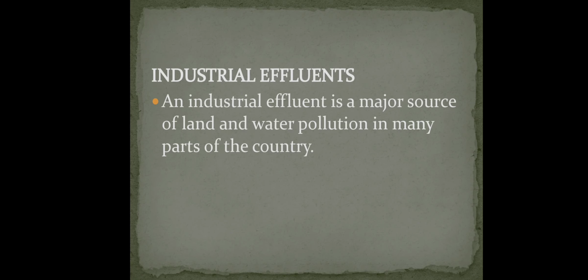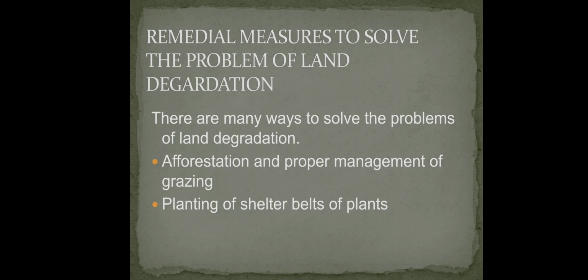Industrial effluents. Industrial effluent is a major source of land and water pollution in many parts of the country. The remedial measures to solve the problem of land degradation: there are many ways to solve the problem of land degradation.